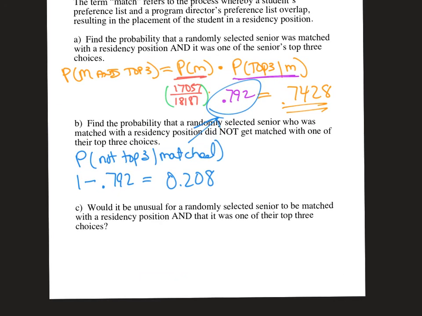And then would it be unusual for a randomly selected senior to be matched with a residency position and that it was one of their top three choices? No, not unusual at all, guys. In fact, I don't remember what it was. More than likely or highly likely or something like that. I don't remember where zero was impossible and 1 was certain, right?